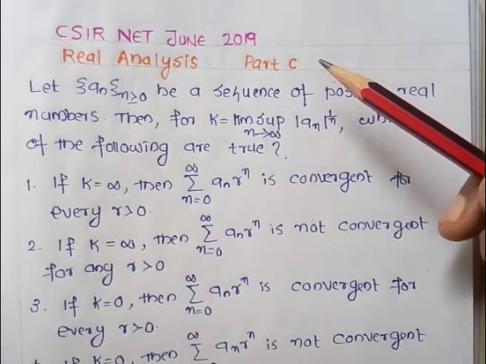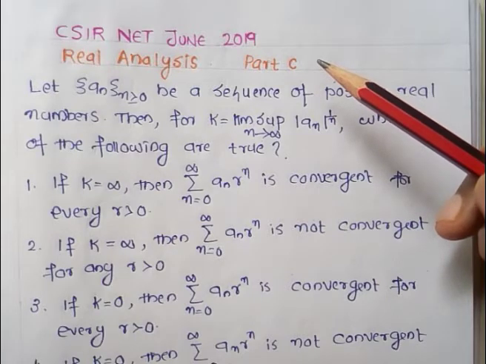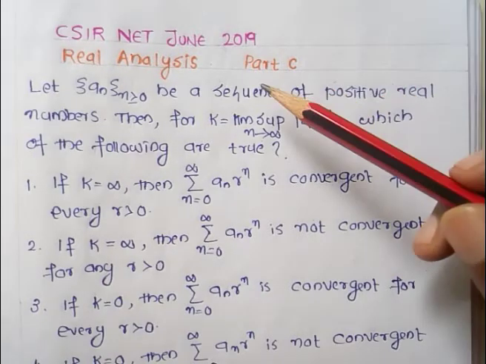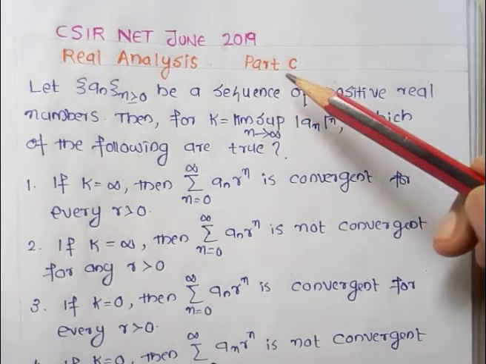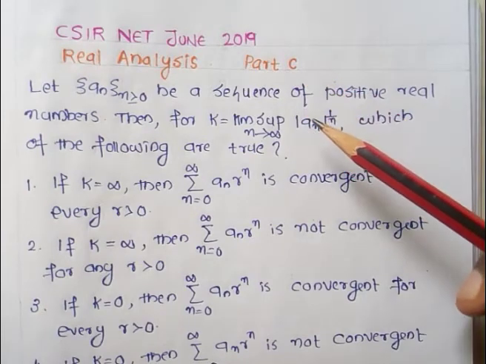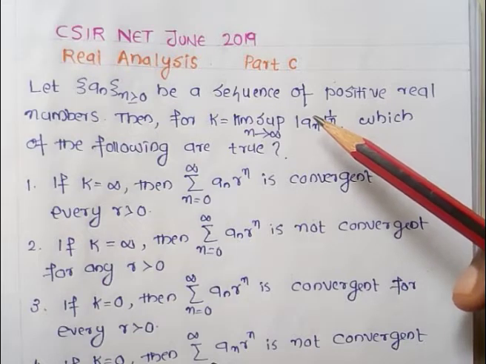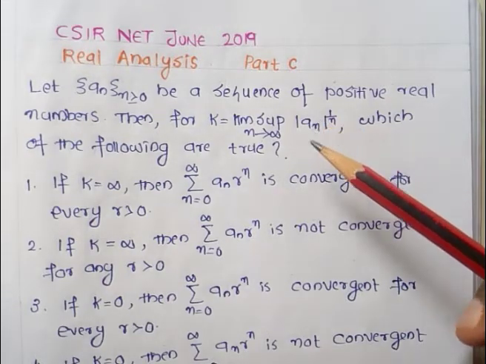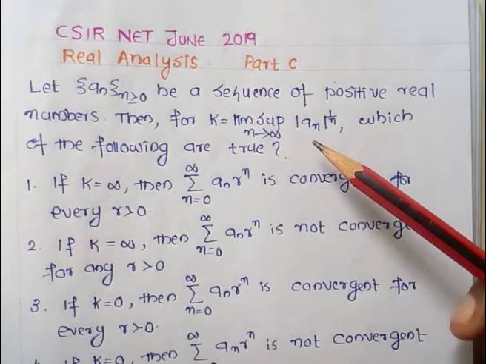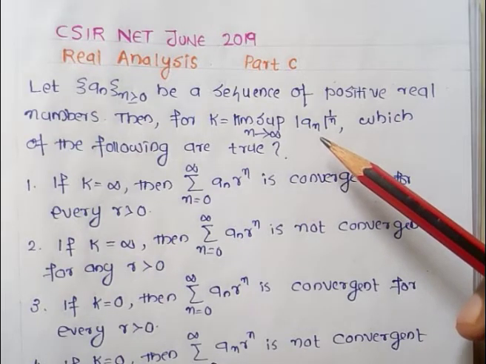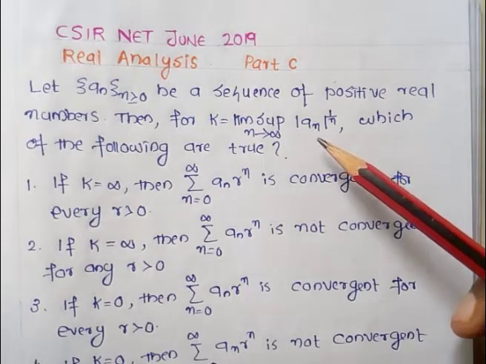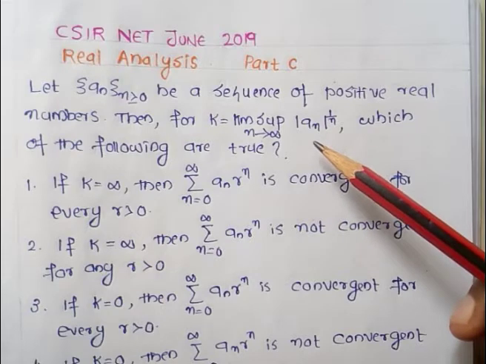Today I am discussing CSIR NET questions, June 2019. Topic: Real Analysis. It is a Part C question. Let {a_n}, n ≥ 0, be a sequence of positive real numbers. Then for k = limsup as n tends to infinity of |a_n|^(1/n), which of the following is true?